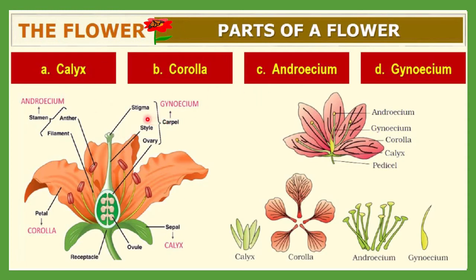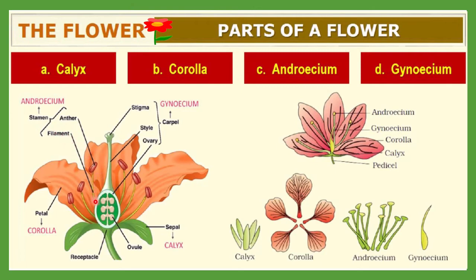Okay, so this is the stigma. This gynoecium is made up of three portions: stigma, style, and ovary, and it is also called carpel. Okay, and androecium is made up of two portions, that is also called stamen. These two portions include anther. This one is the anther, a bag-like structure in which pollen grain will be formed. And this is the filament.